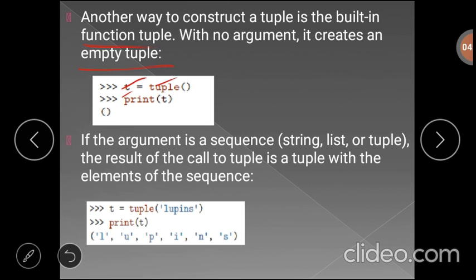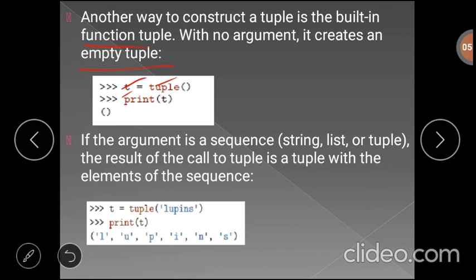Again, if the argument is a sequence, that means if you pass some argument to the tuple function, which may be a string, a list, or a tuple, the result of the call to tuple is a tuple with the elements of the sequence.